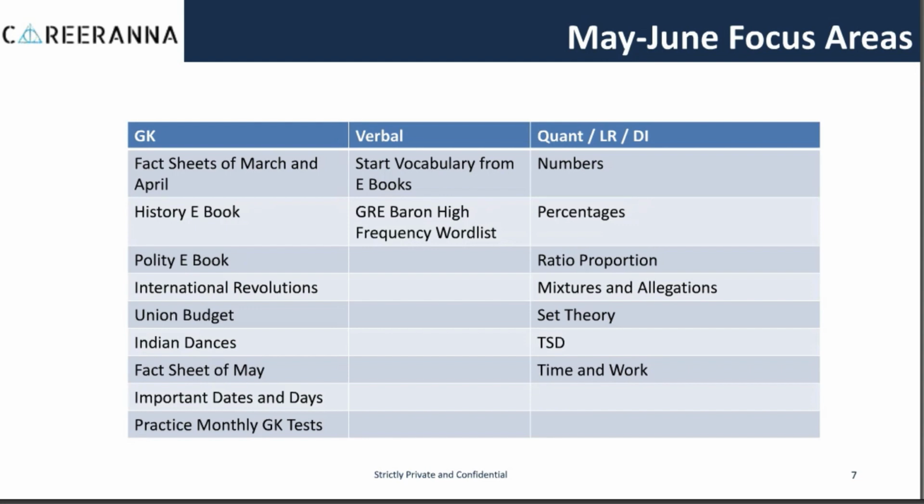We strongly suggest you study the topics within these sections in the sequence which we have shared with you. This is arrived at on the basis of the importance of the topics from an exam perspective and how much time you need to revise them as you move ahead in your preparation journey.